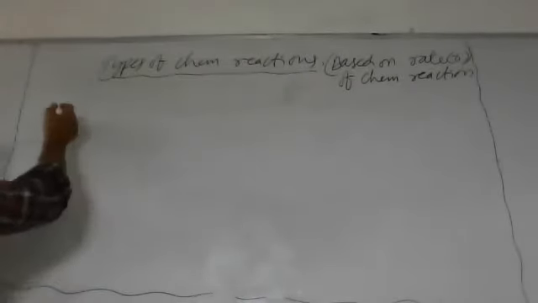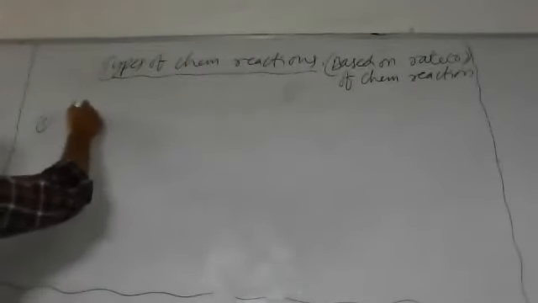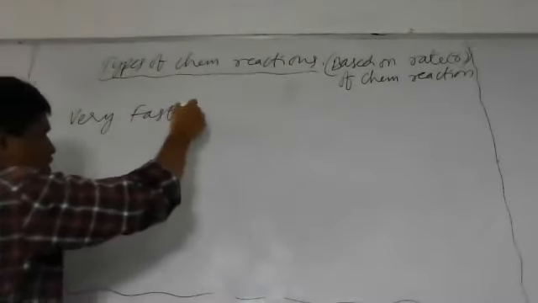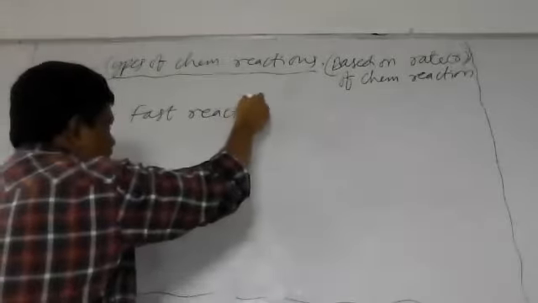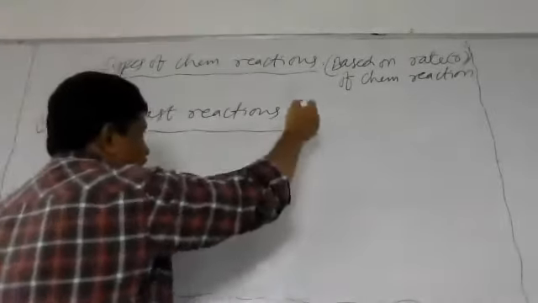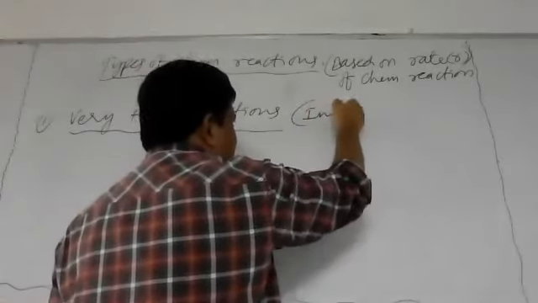Is that clear? The first type is very fast reactions. Very fast reactions are called instantaneous reactions.